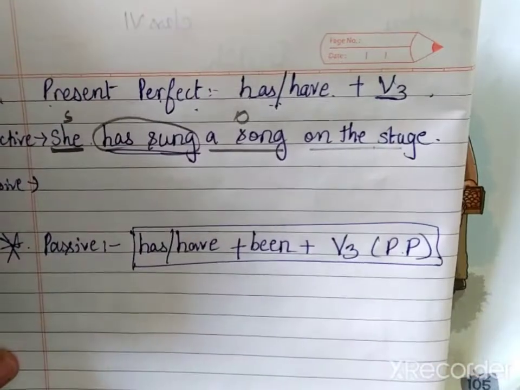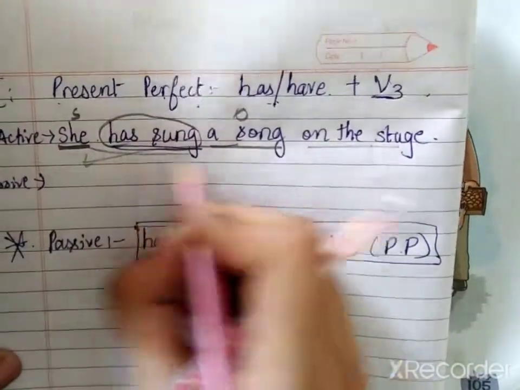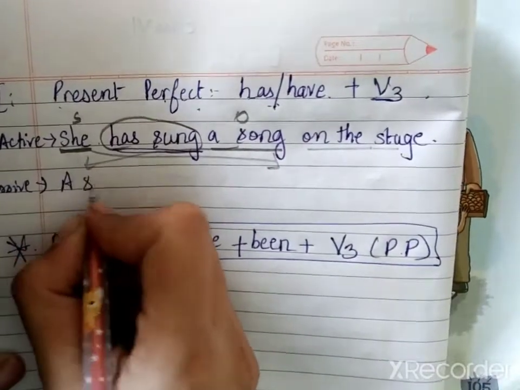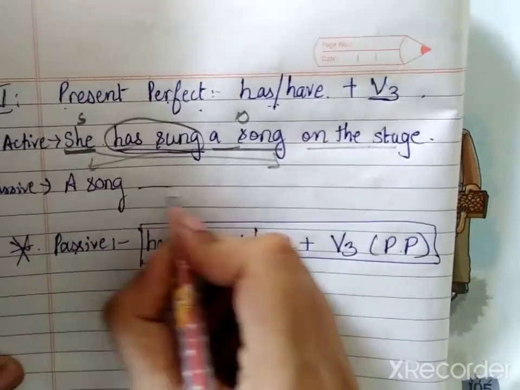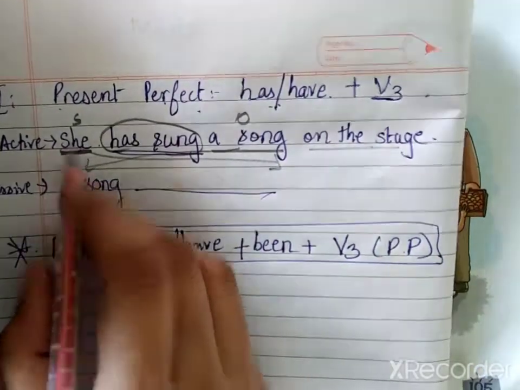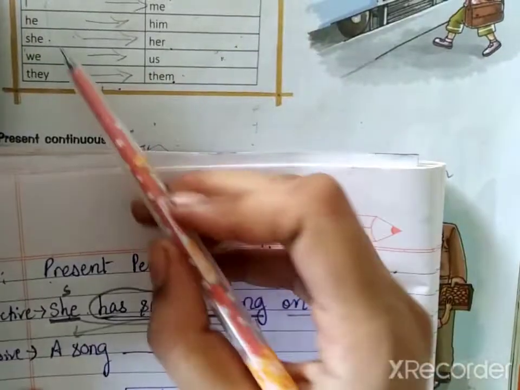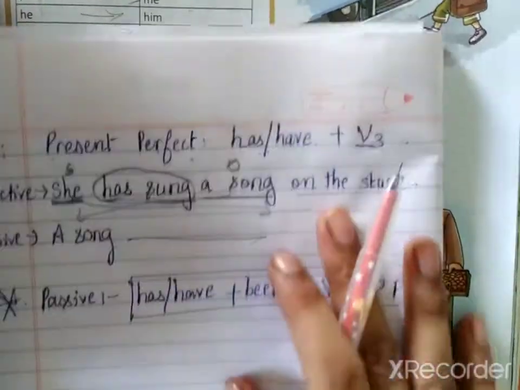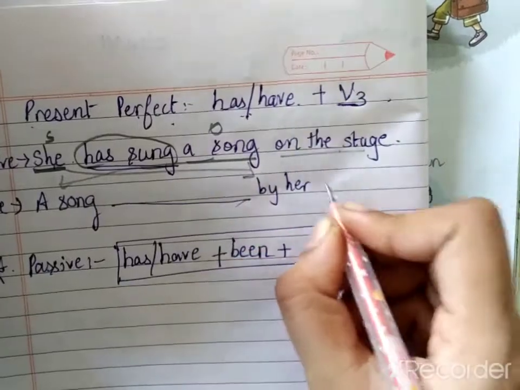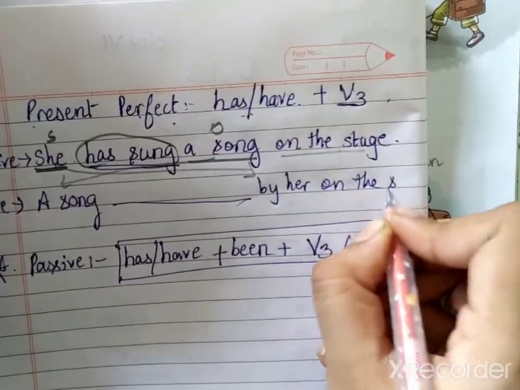Okay. So now let us start again. Object becomes subject, subject becomes object. A song. Let us leave space for the verb, right? She becomes her, we have seen in your textbook. So, by her on the stage.